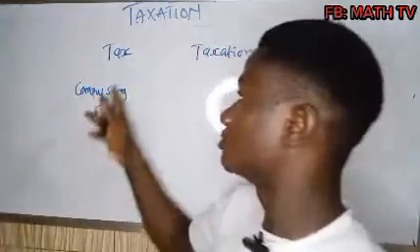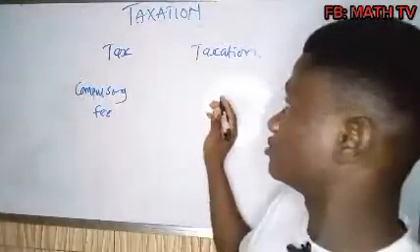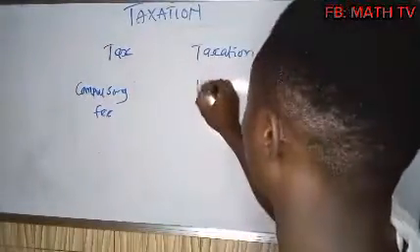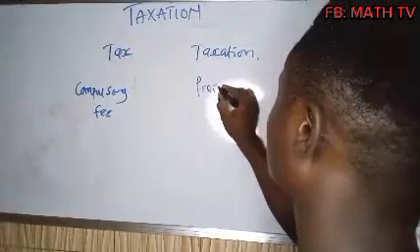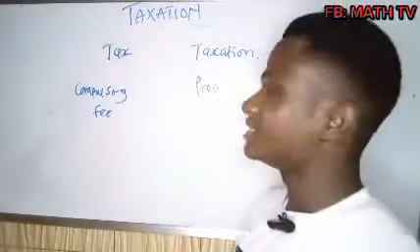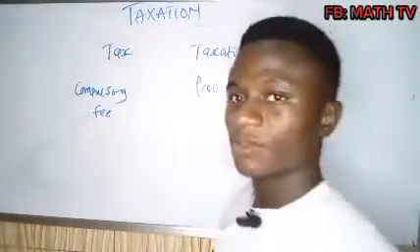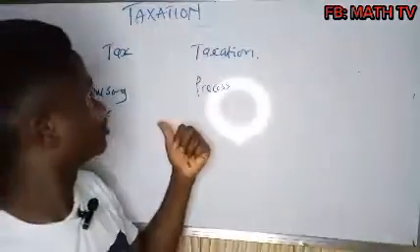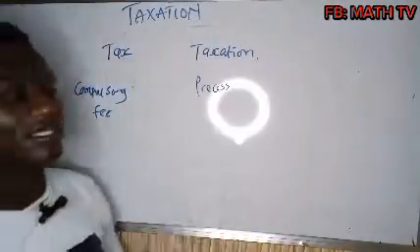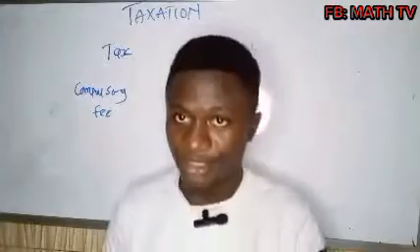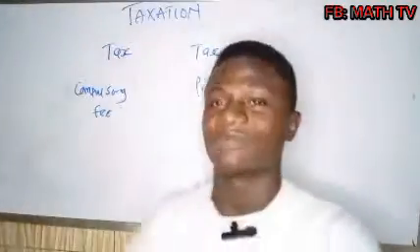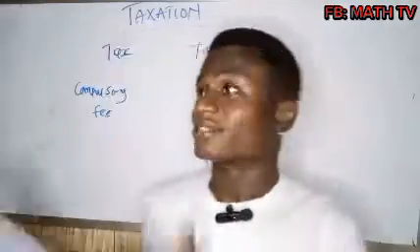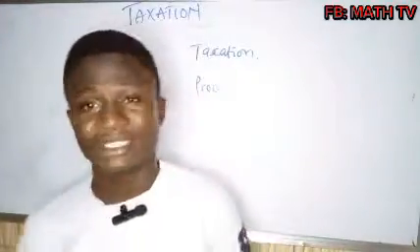So that's what we mean by tax. But what do you mean by taxation? Taxation is the process of imposing tax. So the difference between taxation and tax is that taxation is the process, tax is the money that is being paid.